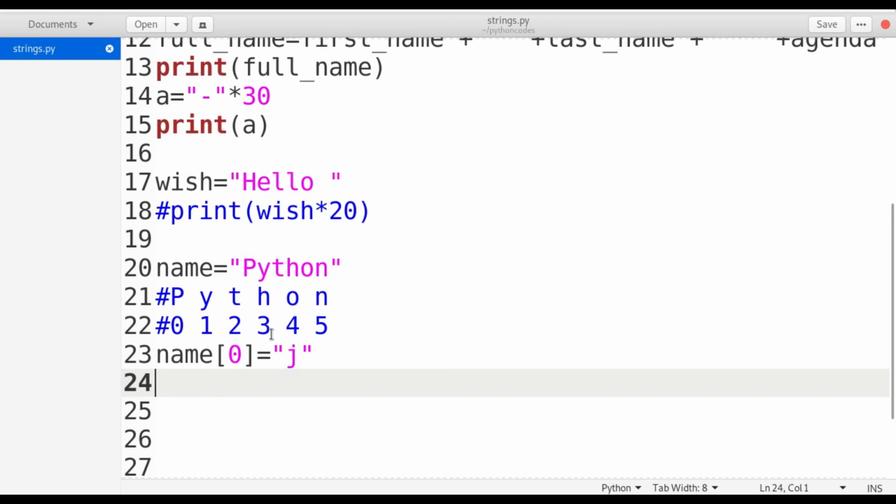So in the next video, I'm going to show you how to do string slicing, and how to do the concatenation by using it.